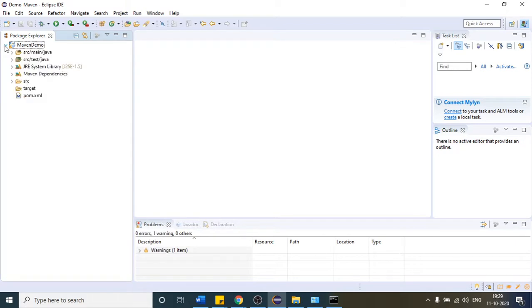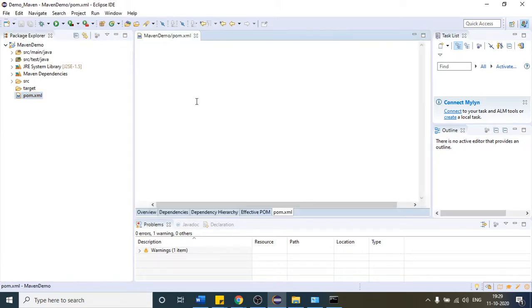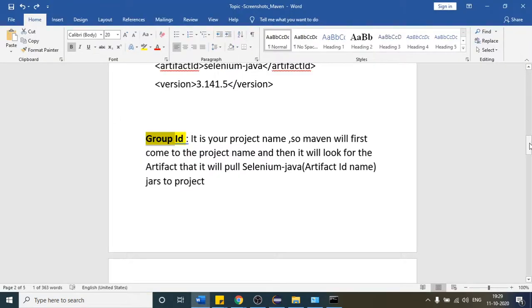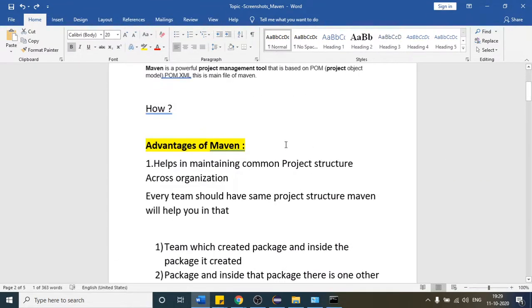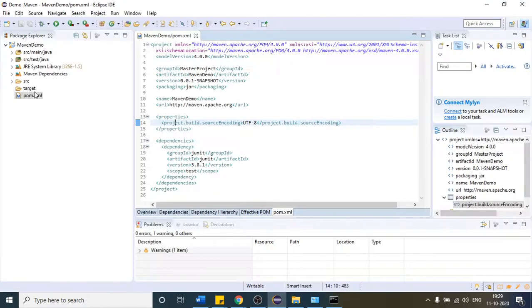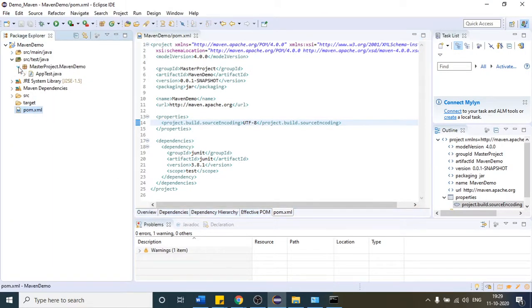If I expand this, see here, this is the pom.xml file. This is how it looks. Let us come to that second point again, that it helps in maintaining the common project structure across the organization, right? If I expand this, you can see src/test/java, a ready-made template it has provided. Likewise, if all the teams follow this, we will have a common structure across the organization.